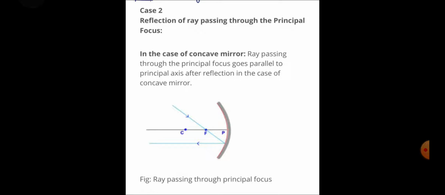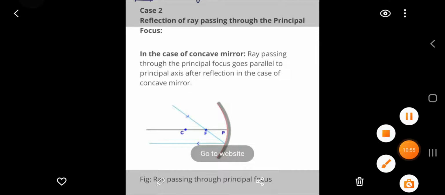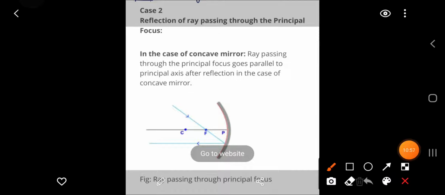Suppose this ray is passing through the focus, then it will reflect parallel to the principal axis.